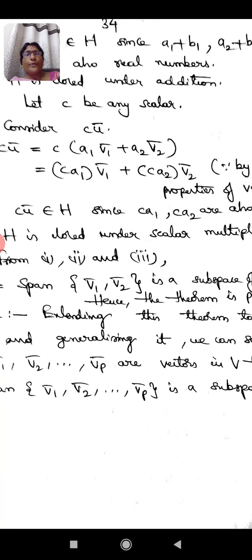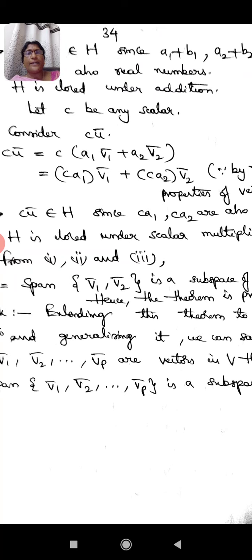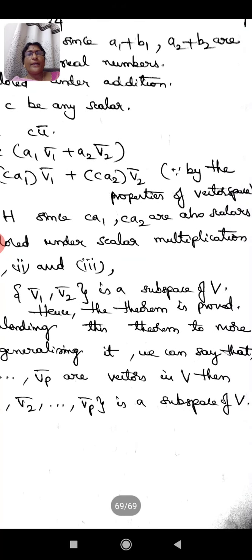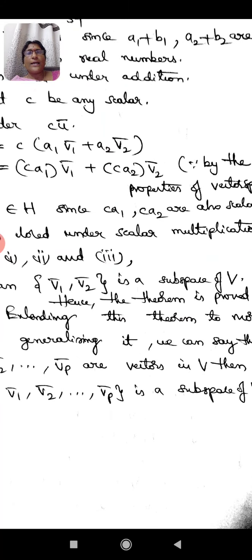Now moving on to the third condition, let C be any scalar. To prove the scalar multiplication, consider the element C U bar. C U bar is equal to, substituting the vector U bar, C times (A1 V1 bar plus A2 V2 bar), and this we can further write as C A1 times V1 bar plus C A2 times V2 bar. This we can do by using the scalar multiplication property in the definition of vector space.